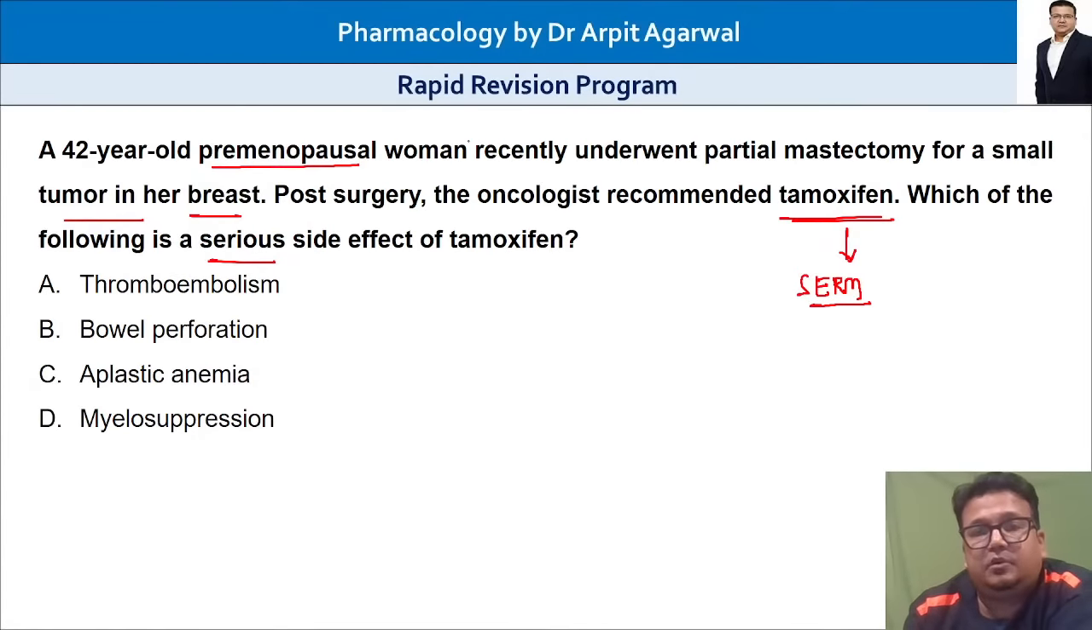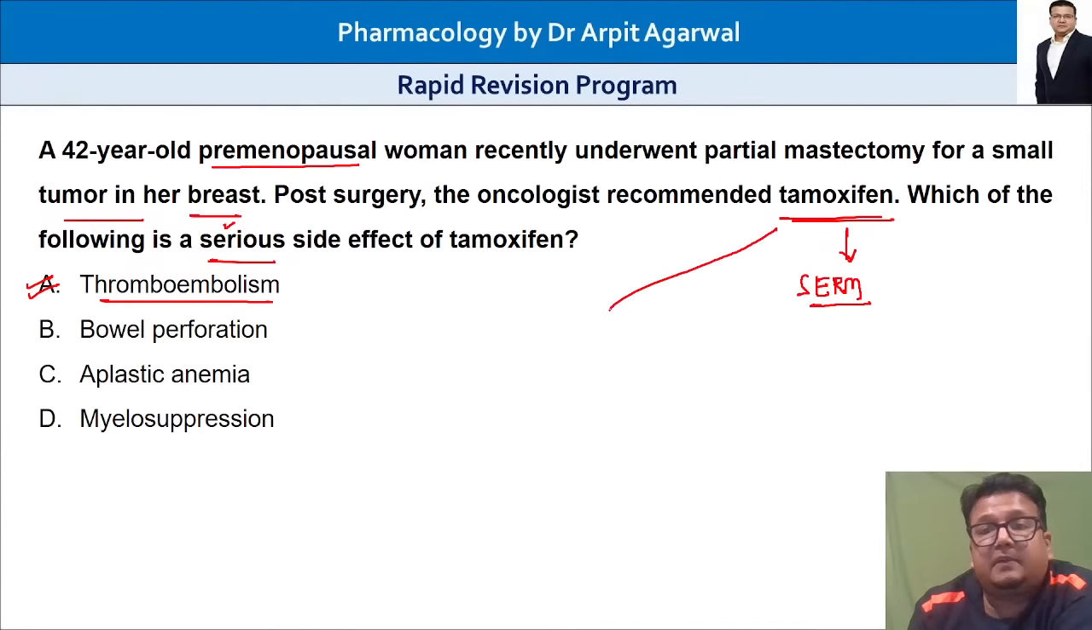What is the problem with tamoxifen? When we give tamoxifen, what are we worried about? A serious side effect is asked. So thromboembolism is the answer. Correct. That is correct. Thromboembolism is the answer.